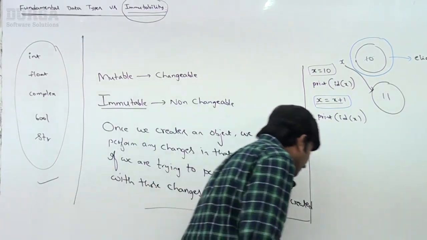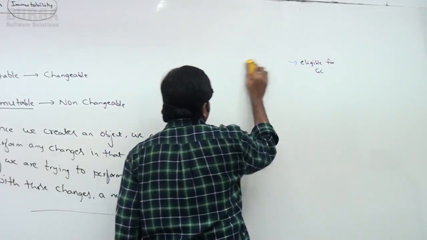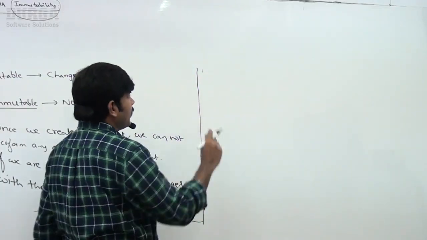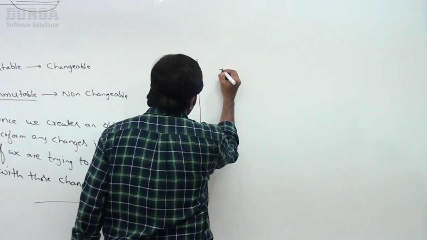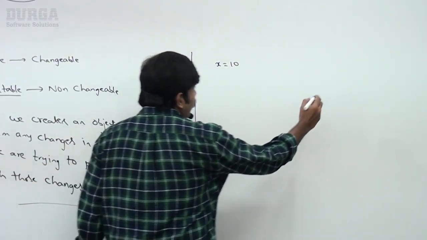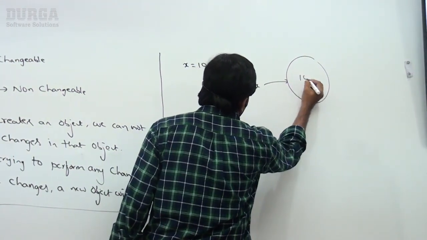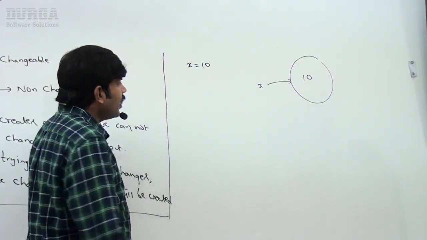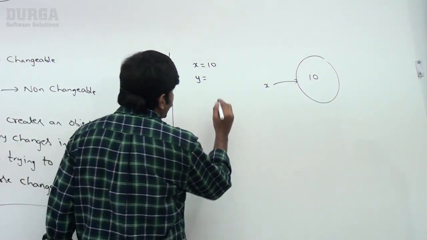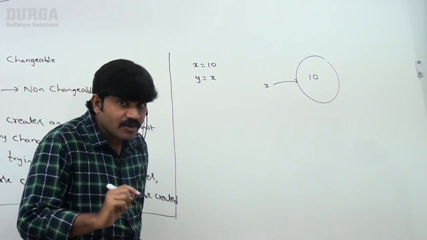Let me go for one more small example so that you will get much more clarity. Observe, I'm taking x is equal to 10. Now x is pointing to 10. Now I'm taking y is equal to x.